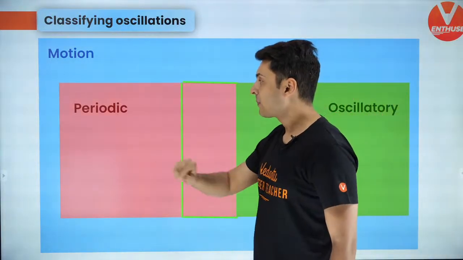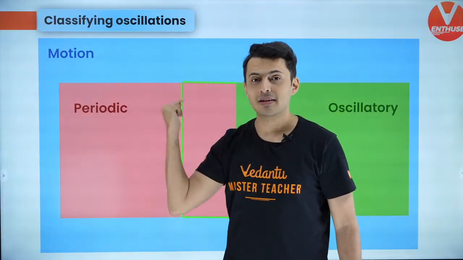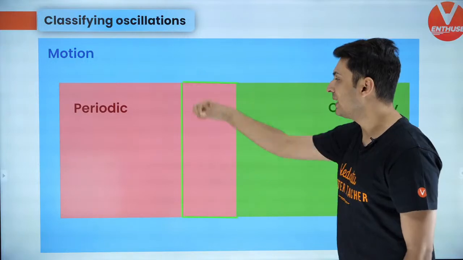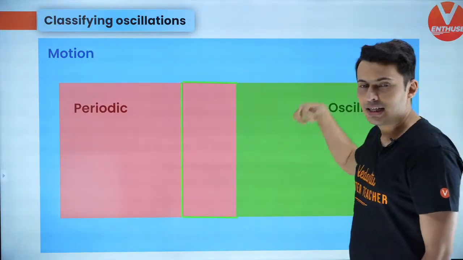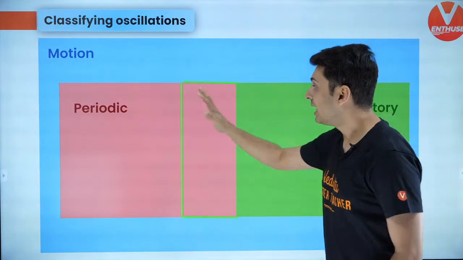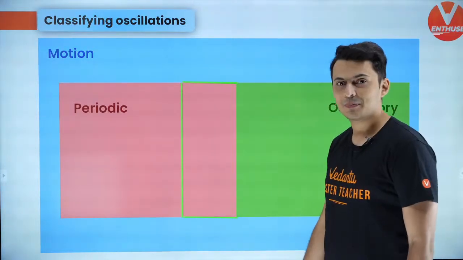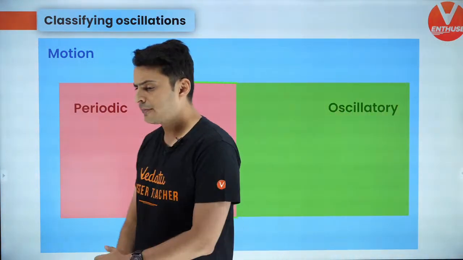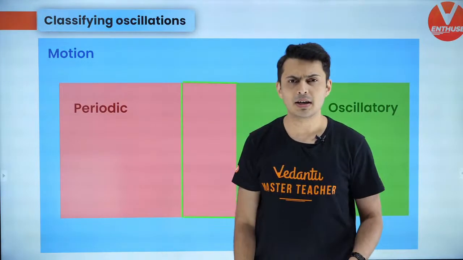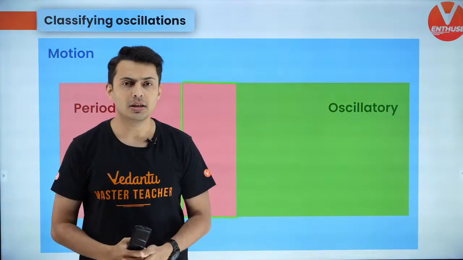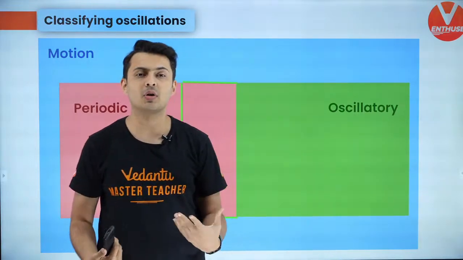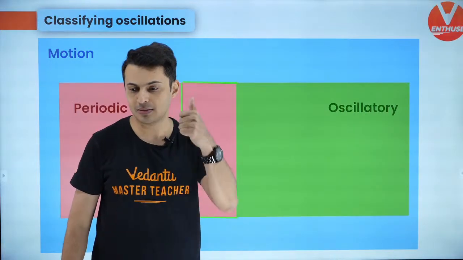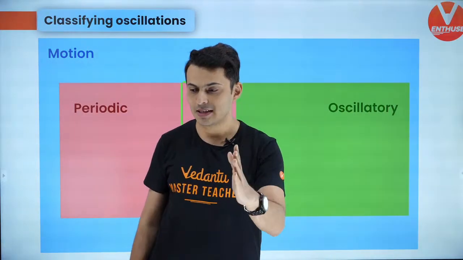I'll give you an example. Imagine the moon going around the earth is periodic, but it is not oscillatory, correct? Similarly, you swinging in the pendulum, or sitting on a swing and going back and forth, that is periodic as well as oscillatory. Similarly, just oscillatory but not periodic will be me going from here to here, then wasting a lot of time, then coming here, then maybe going here quickly, then coming back here quickly. I'm not doing periodic motion, I'm just oscillating because my time to go here and there is not the same every time. That's the problem. All right, I hope this is clear.